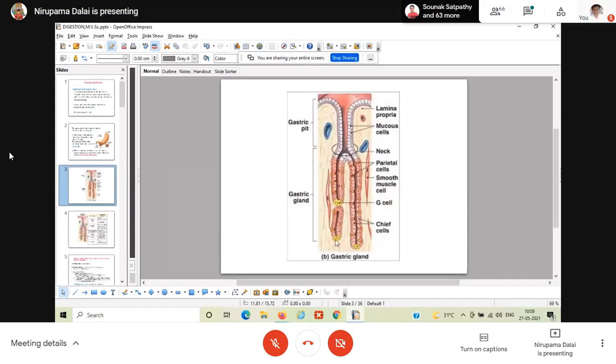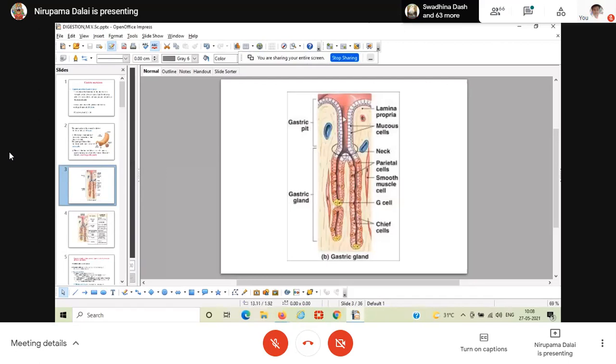There are a number of cells scattered in this particular part. In the neck region, you will get one type of cell, known as the MNC, mucous neck cell. And this is a surface epithelial cell, which is exposed to the gastric lumen.